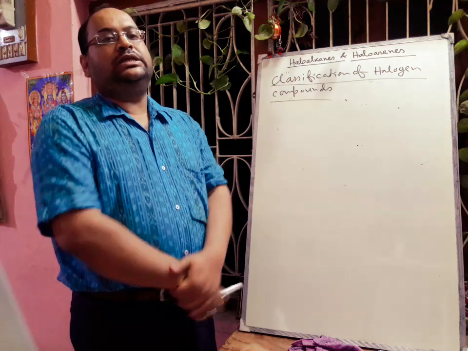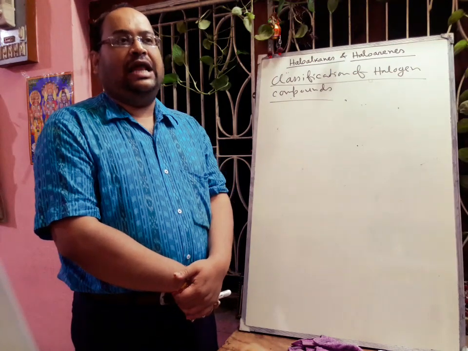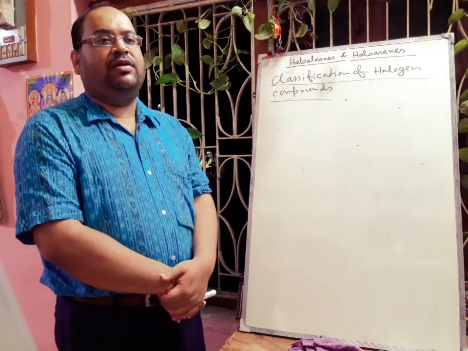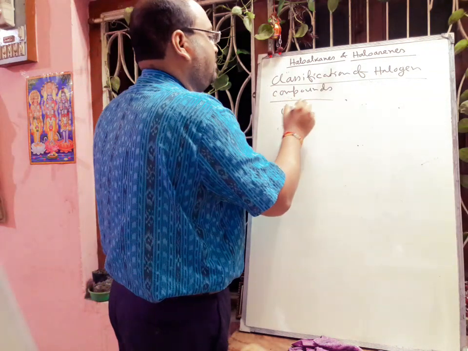The first one is on the basis of the number of halogen atoms.